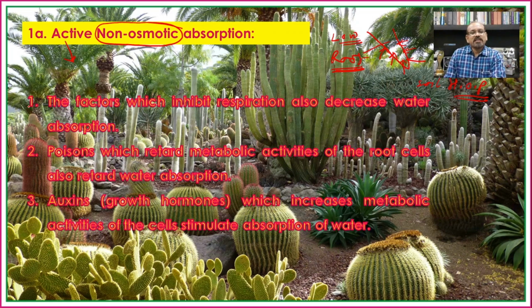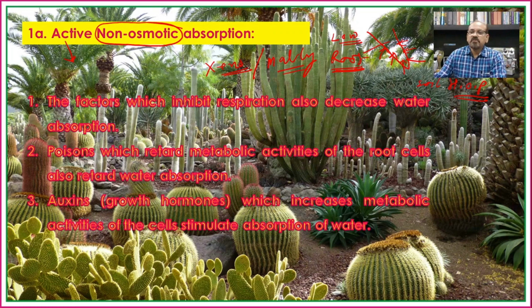So how is this carried out? Say for example, xerophytic plants which grow in scarcity of water. In such cases there is already a higher osmotic pressure in the soil water as compared to the osmotic pressure of the cell sap. Or even in the case of many marshy places, the soil concentration is higher as compared to the cell sap.